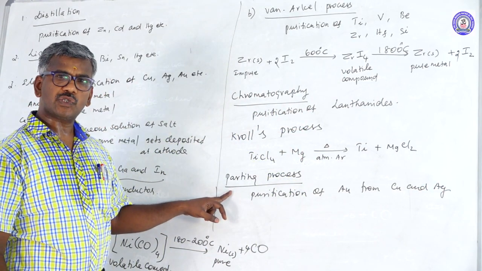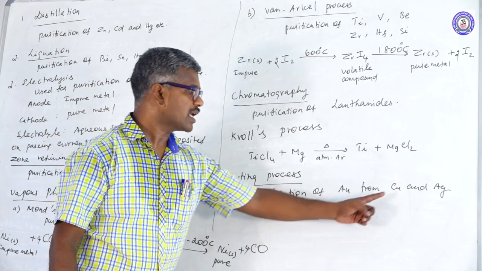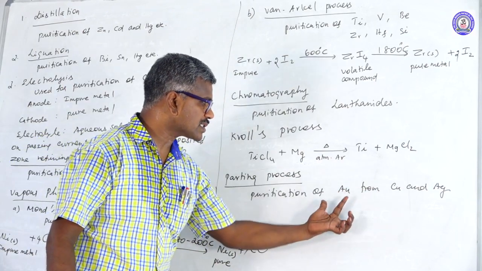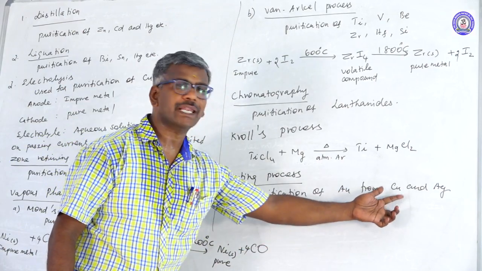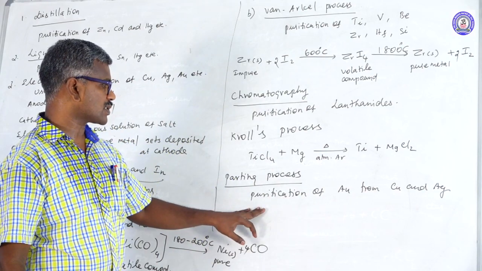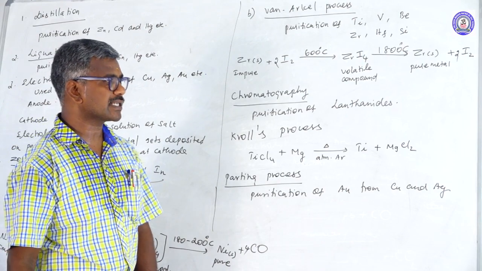This process is used for purification of gold from copper and silver. Here copper and silver act as impurities. The impurities present in the gold ore can be removed by using sulfuric acid and nitric acid. This process is known as the parting process. Another process, vacuum arc furnace refining.